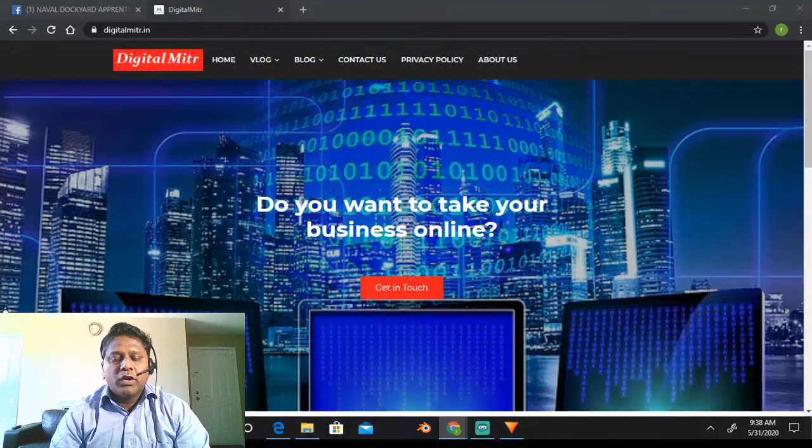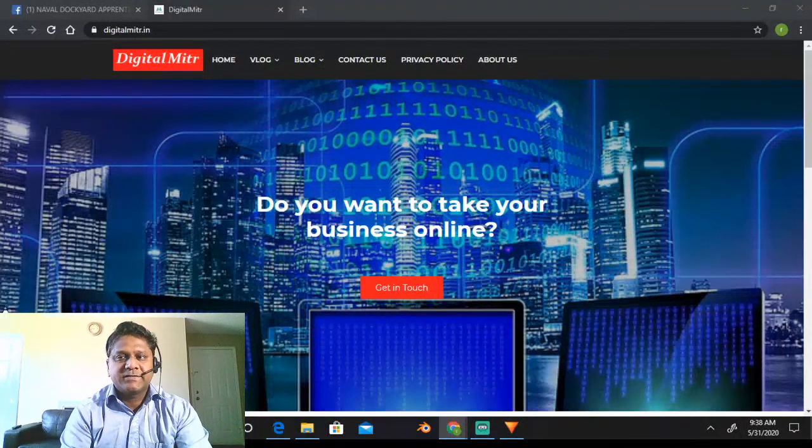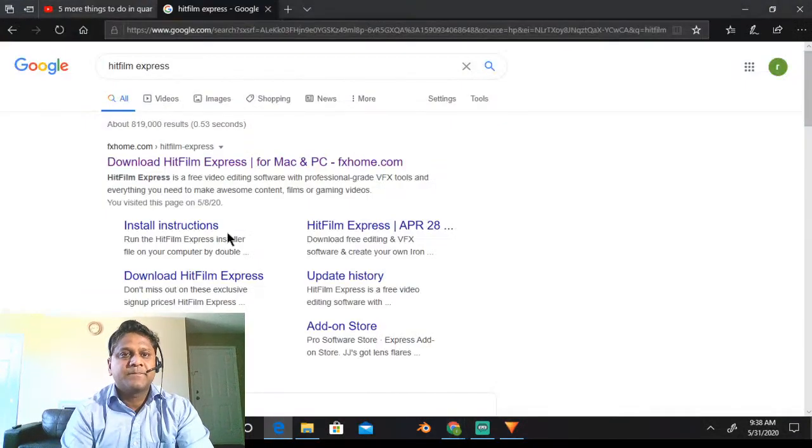One of the very good free tools, definitely there are so many paid tools, and they are very good, but in this digital method, since everyone is just learning, and for learning free tools are the best. Once you want to go into commercial use, then definitely you can think of buying those tools. But today we'll be starting with a free tool called HitFilm Express. I have been using HitFilm Express to create many videos, and I have got very good results. So let me show you how to get started with HitFilm Express.